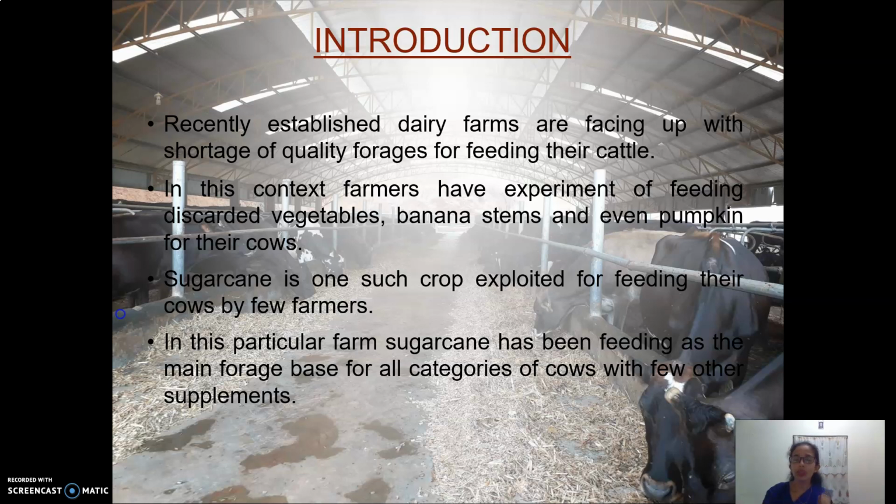Sugarcane is one such crop exploited for feeding cows by a few farmers. In this particular farm, sugarcane has been fed as the main forage base for all categories of cows with a few other supplements.